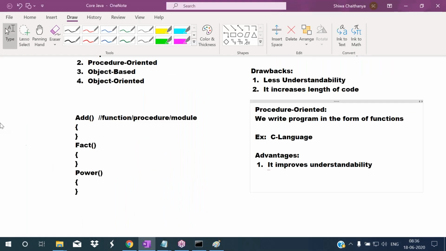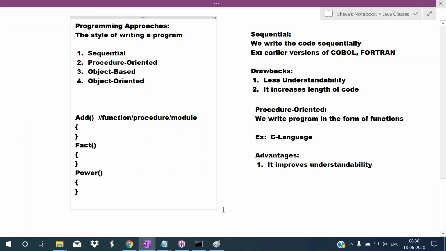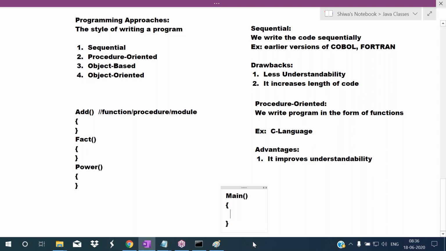Whereas in procedure oriented, from the main function, I want to find the factorial of a number.